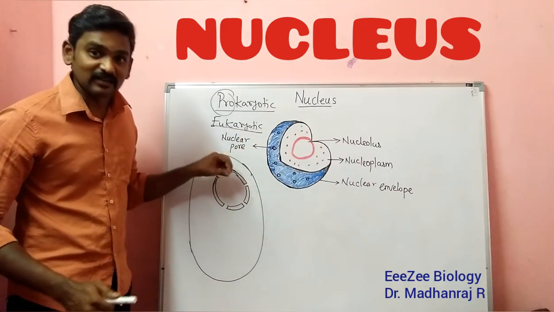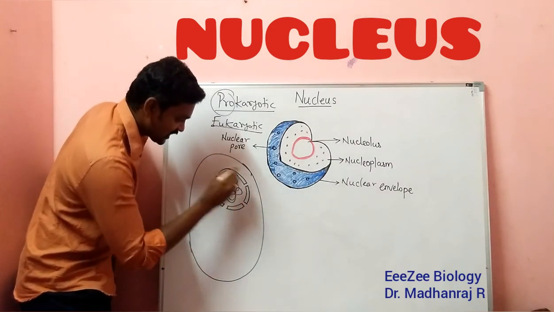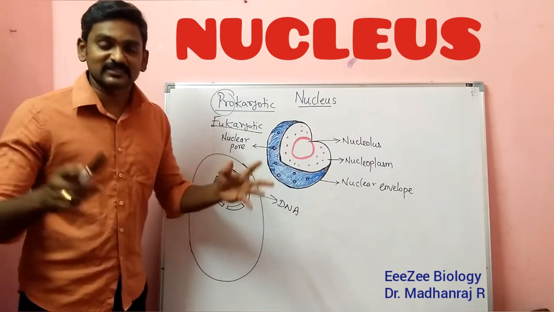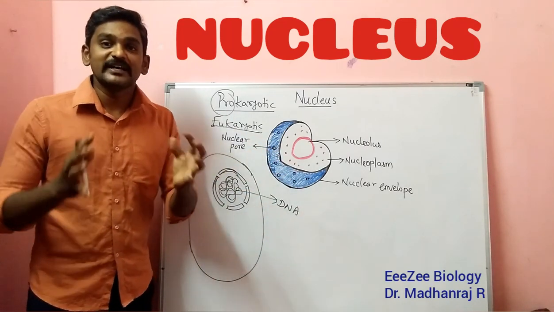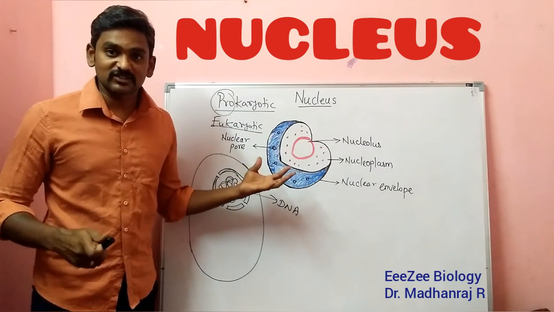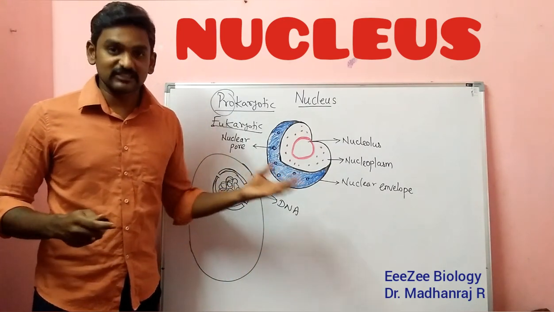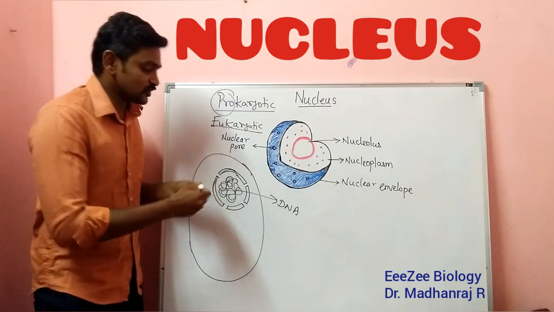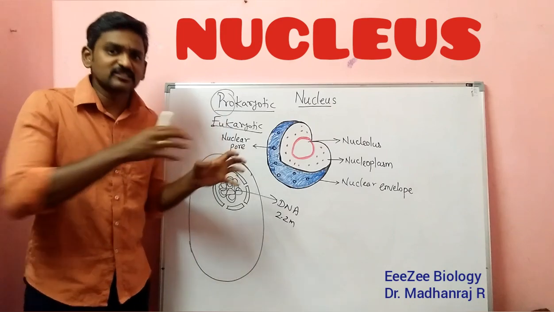And the next thing, the main content present in the nucleus is DNA, the genetic material, deoxyribonucleic acid. This is like a chromosome. The chromosome consists of DNA. Chromosome means DNA plus histone proteins combined together. I have already discussed this packaging of DNA in my previous session. If you have not watched that video, you can see my description, where I have given the link. You can see how it is compactly packed inside the nucleus. The length of the DNA is nearly 2.2 meters, very compactly packed inside the nucleus.